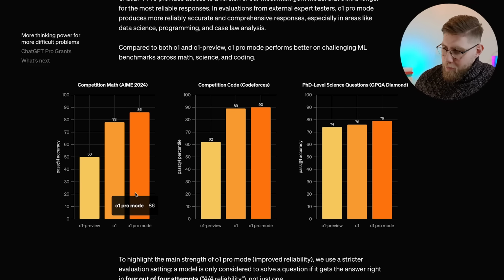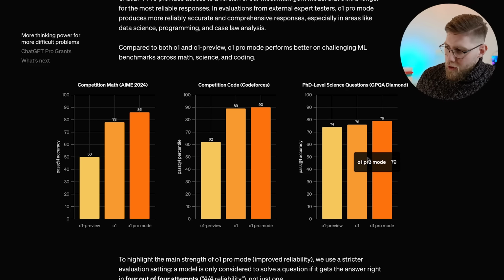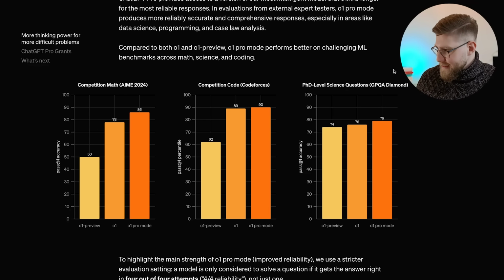And let's look at the comparison. So O1 full version and then O1 Pro Mode, which is something new. It is a new announcement. And then comparing it to O1 Preview, on the competition math benchmark, quite a big difference, quite a big delta. So O1 and O1 Pro Mode improve on O1 Preview by quite a bit. Similar story with competition code, but then PhD-level science questions, not necessarily the biggest of differences, right? From 74 to 76 and then 79 in the O1 Pro Mode. But this is one of the first announcements. It's going to be interesting to see what OpenAI continues to announce up until Christmas.